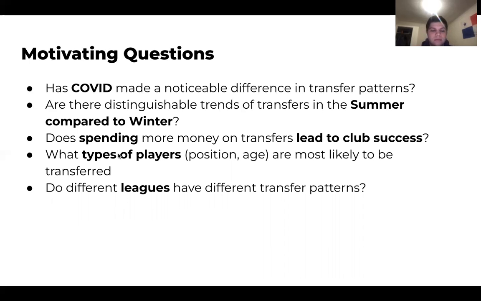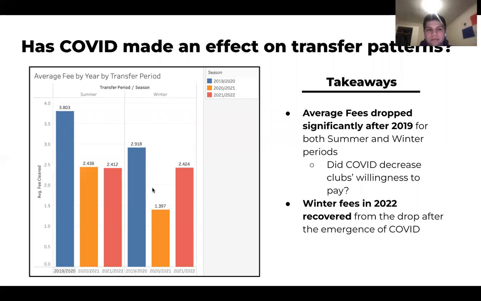We also wanted to know what types of players are most likely to be transferred. So we looked at specific attributes for that. And then lastly, we wanted to know very broadly, do different leagues have different transfer patterns? So starting with COVID, we wanted to know if there are differences between the past 3 seasons, again, which were before, during, and after COVID.